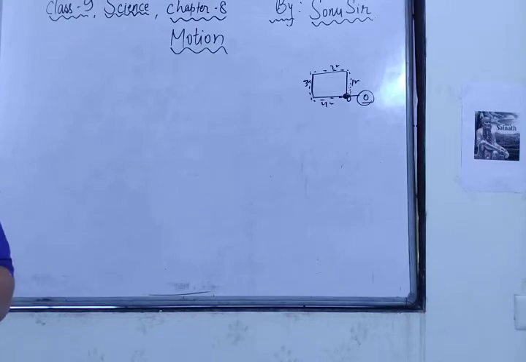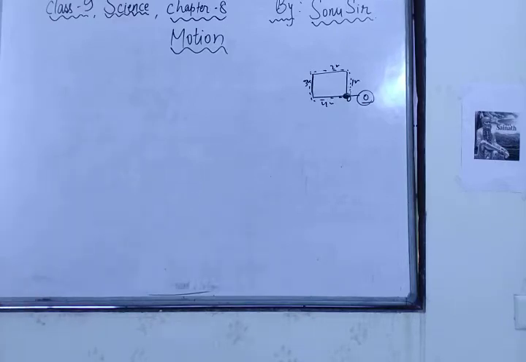Now the magnitude of displacement. How will you calculate it? Here the question is, at 2 minutes and 20 seconds, what will be the magnitude of displacement?